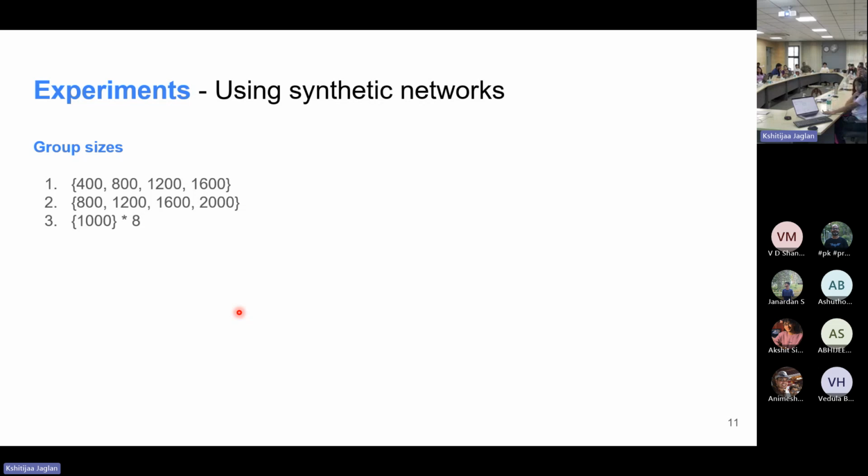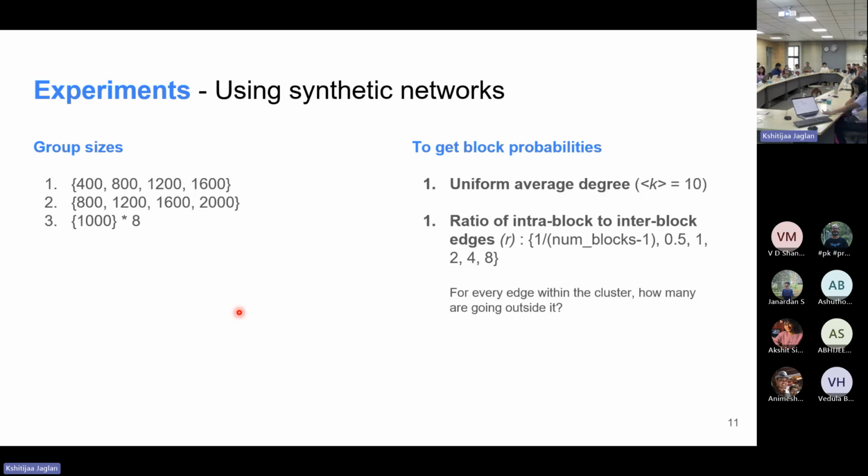The first setting is four groups of sizes 400, 800, 1200, and 1600. Second, we increment all of them by 400, because we also wanted to see if the group size itself matters or if it is just the ratio between all the sizes. Then in the third setting, all the groups are the same size and there isn't any particular distinction between them. The second task for us was to get the block probability, because this is what really defines how the connections are made in the entire network. To mimic the real world setting more, we kept the average degree constant at 10, which actually mimics a bunch of social networks.